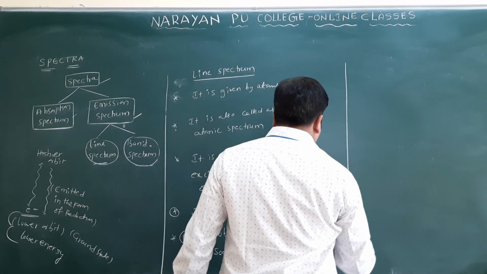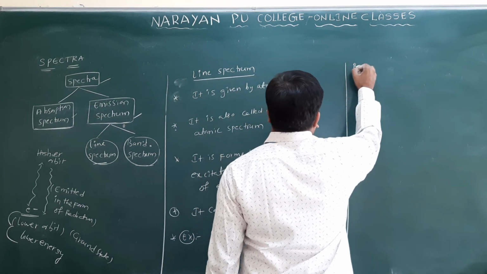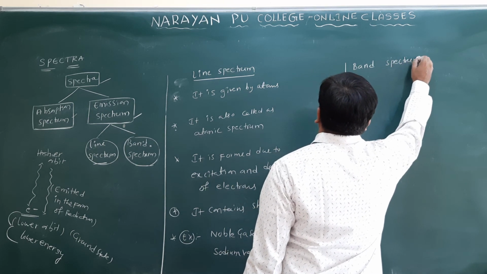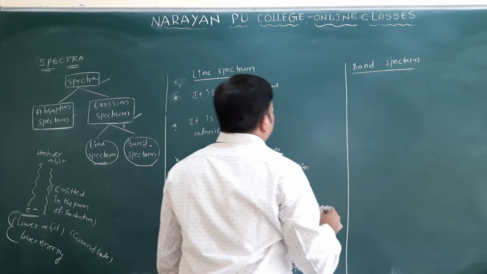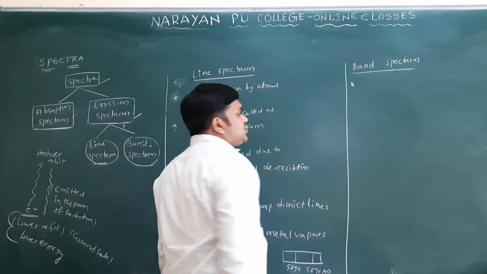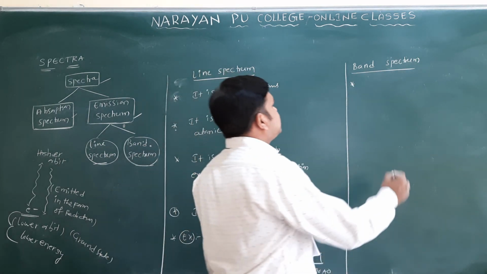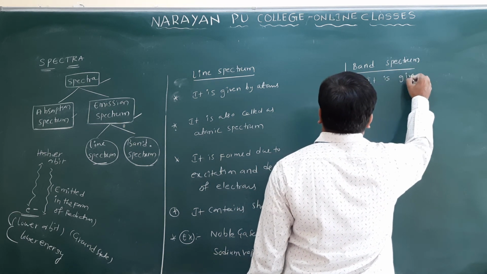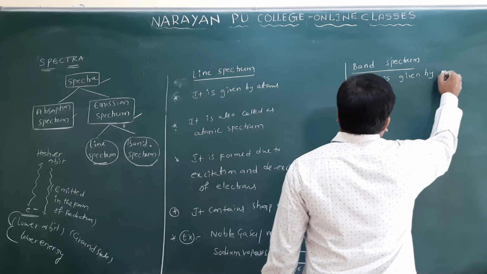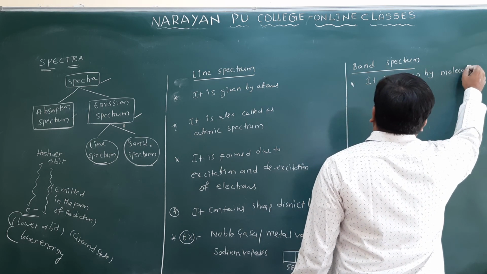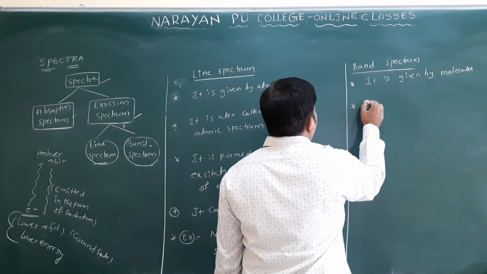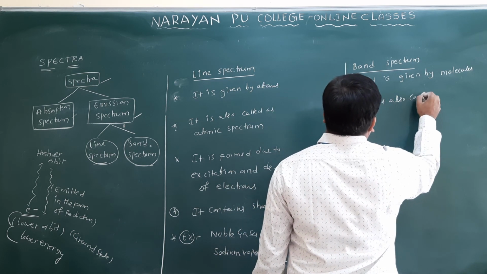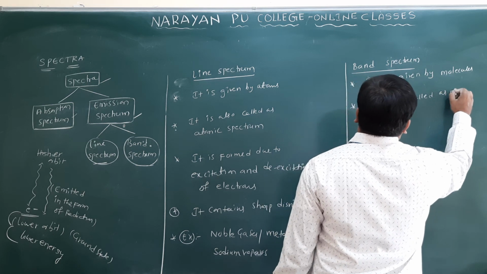And the next one we have is the band spectrum. Clear? Which type of compound gives a band spectrum? The band spectrum is given by molecules only. It is also called the molecular spectrum.